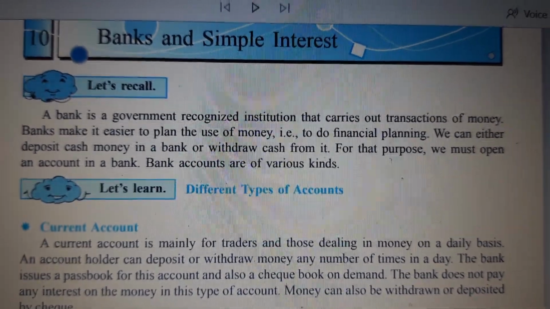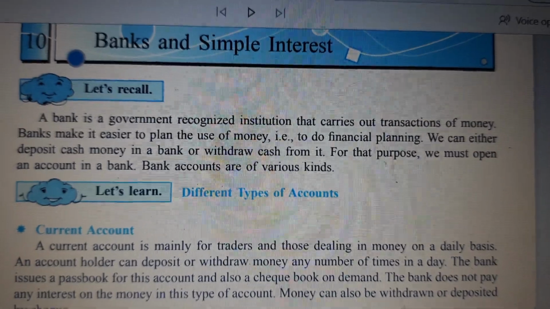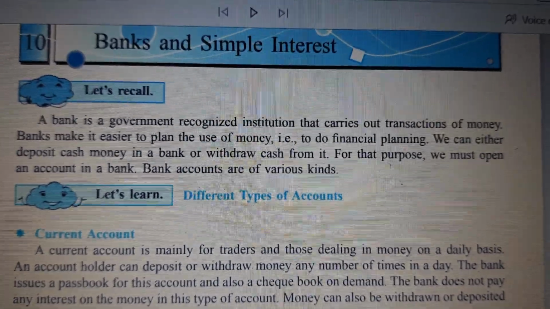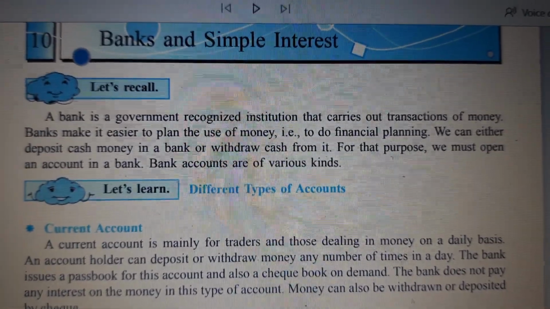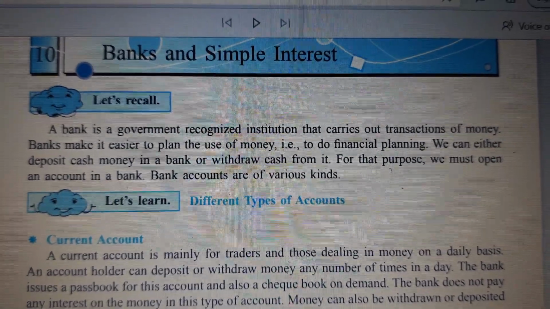And even depositing, you can go to the ATM. There are various spots, like State Bank of India, all banks, but there are certain locations where you have cash deposit. You can go and deposit the cash in the ATM machine.